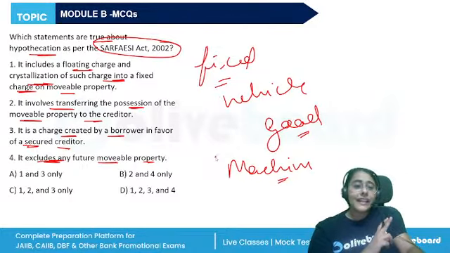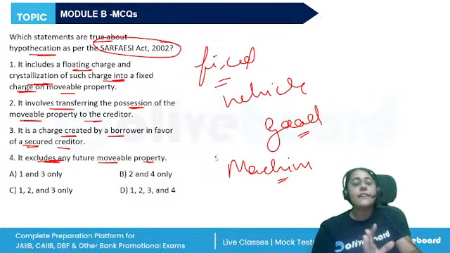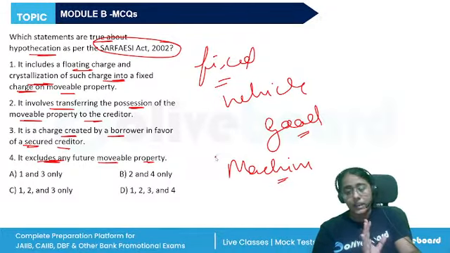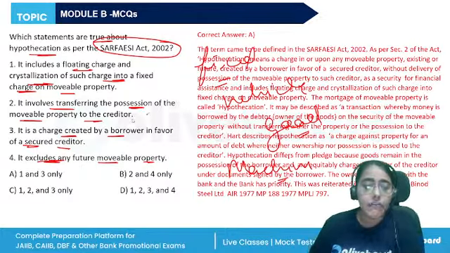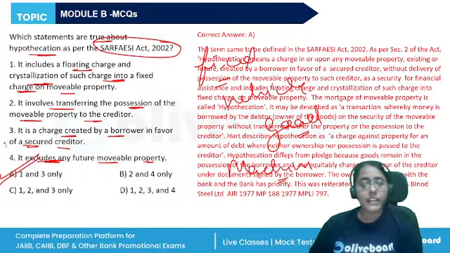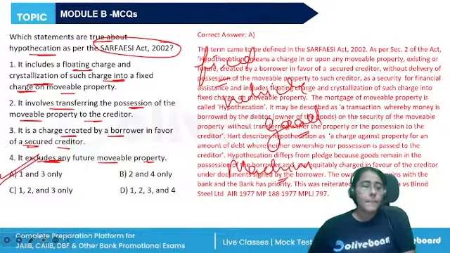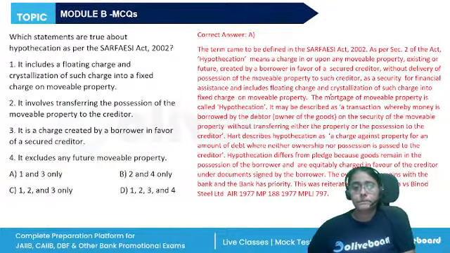And the second statement, it does not involve the transfer of possession. The possession remains with the debtor. They can continue to use the hypothecated property. So the correct answer should be A, 1 and 3. And again, each and everything is given here about hypothecation.